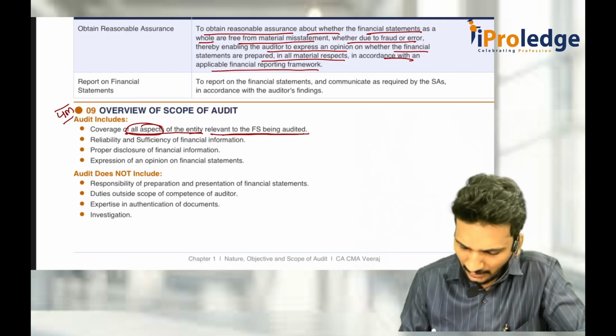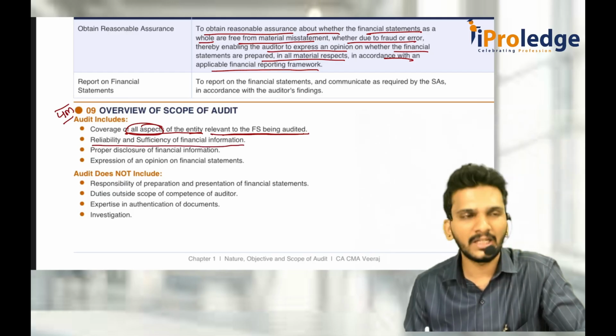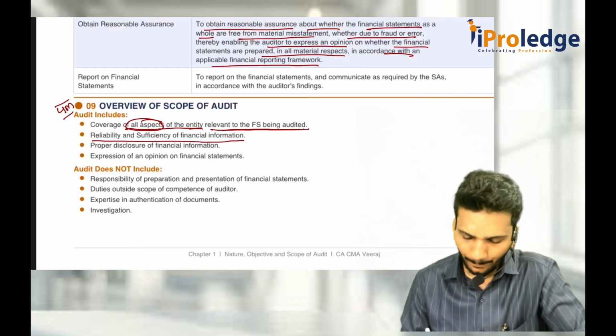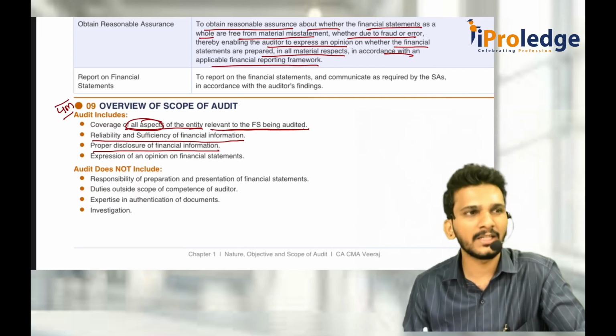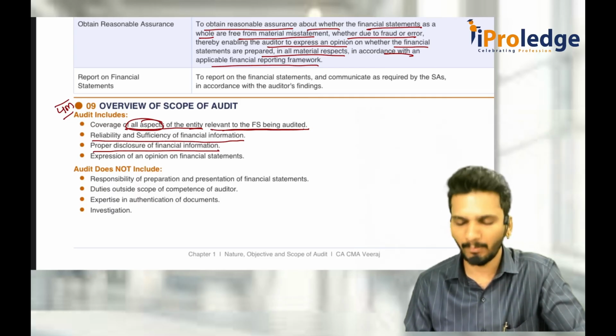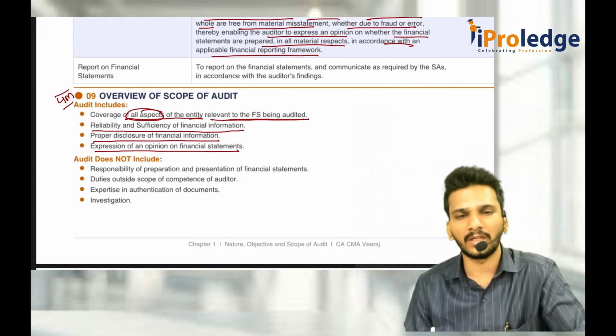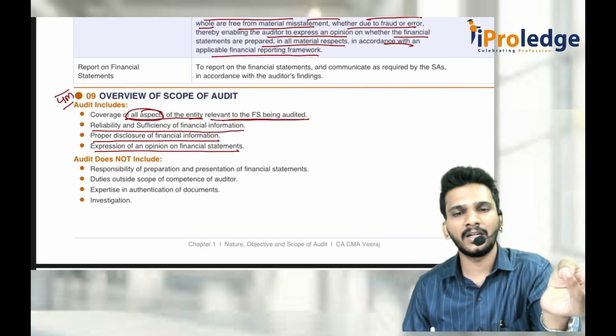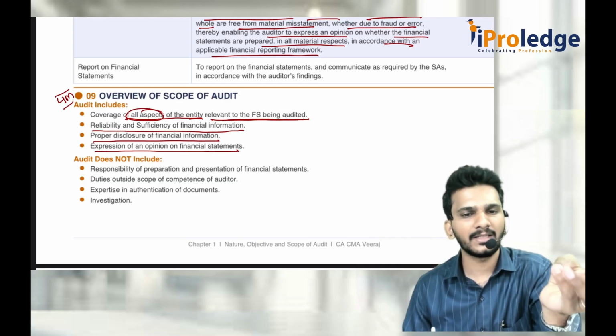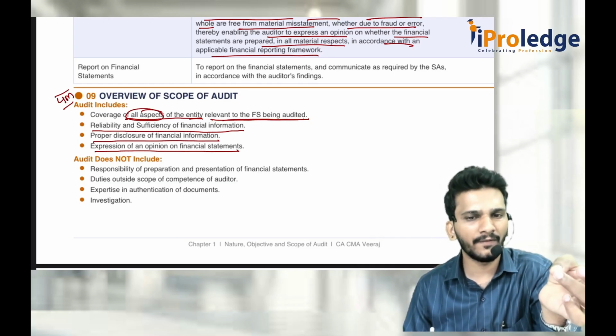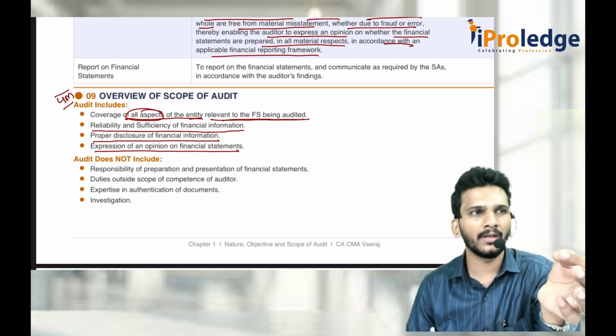You should even cover the reliability and sufficiency of financial information, and whether proper disclosures of financial information are being correctly done or not. That also has to be verified by you, along with the expression of an opinion on the financial statements. These are mainly the four things: all aspects regarding the entity relevant to the financial statements, reliability and sufficiency of financial information, proper disclosure of financial information, and expression of an opinion on the financial statements.